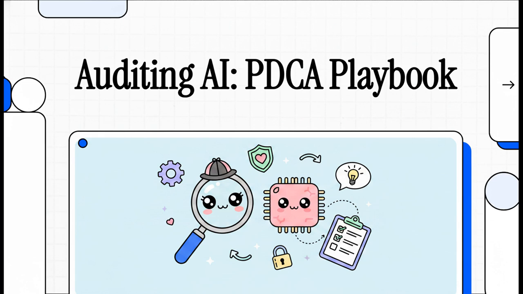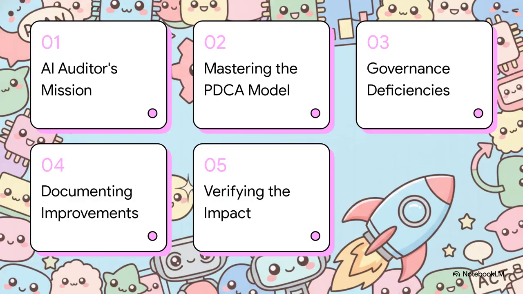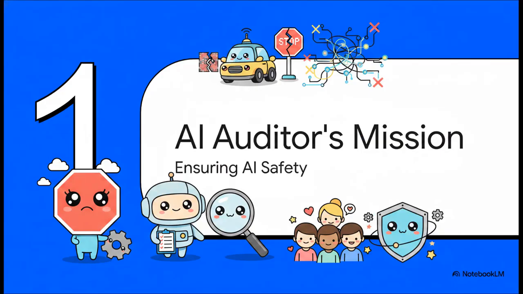We're going to figure out how to systematically hunt down improvement opportunities within an AI management system. Get ready, because we are going to learn exactly how to uncover those sneaky system gaps and build airtight case files to keep these powerful technologies totally transparent and compliant. So here's our game plan for today's investigation. 1. The AI auditor's mission. 2. Mastering the PDCA model. 3. Spotting governance deficiencies. 4. Documenting improvement actions. And finally, 5. Verifying the impact.